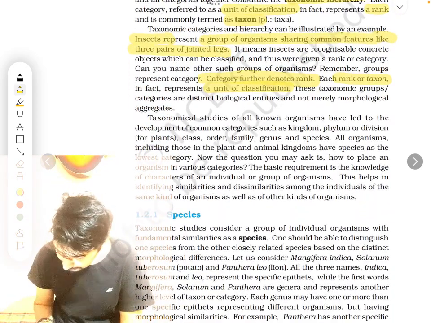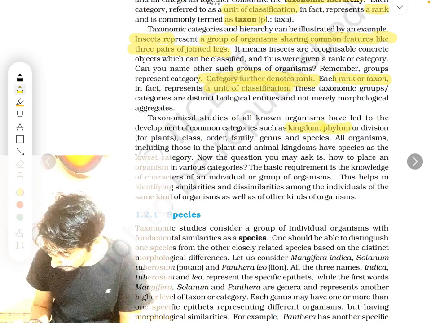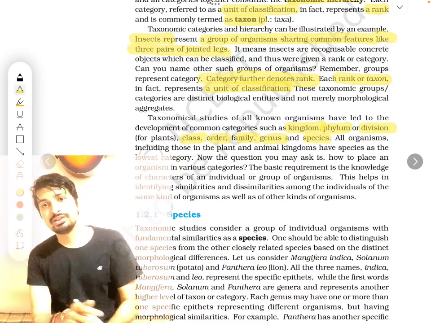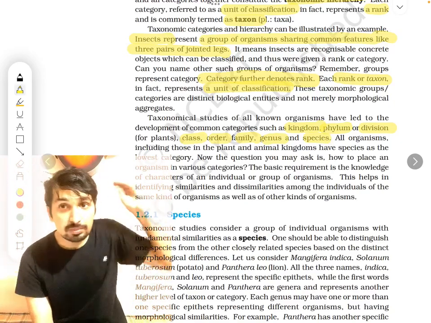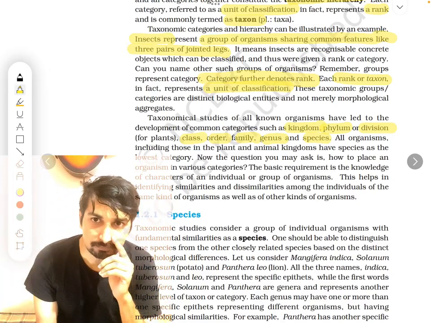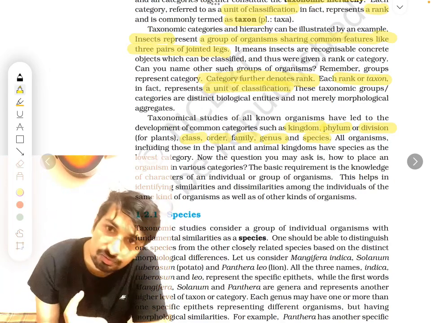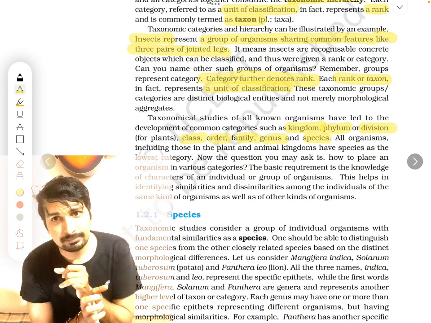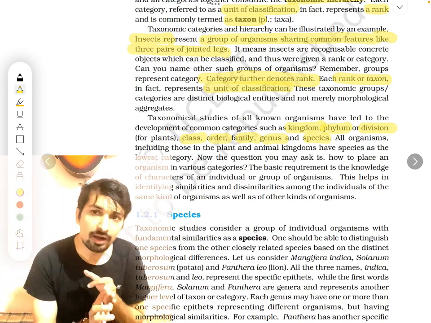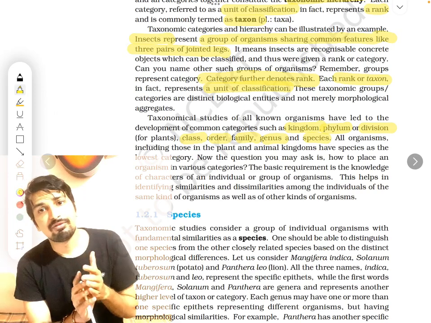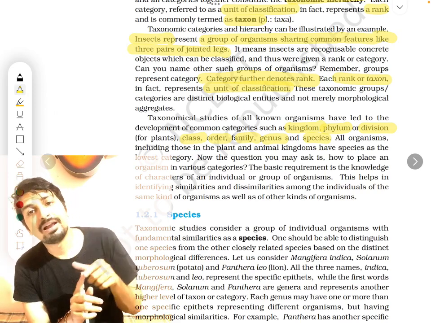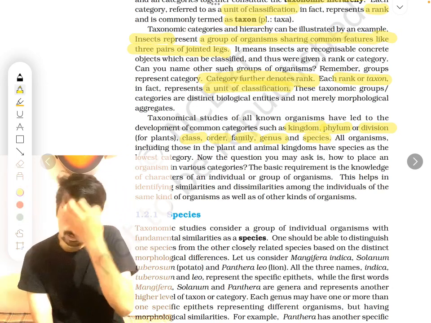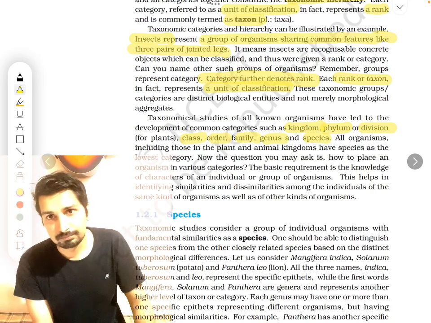So taxonomic studies for all organisms have led to development of different categories like kingdom, phylum or division, class, order, family, genus, species. Okay, so what you need to know is the highest position is the kingdom. School, for example, there are different types of schools, right? Same way there are different kingdoms. Plant kingdom, animal kingdom, Monera, Protista, Plantae, fungi. Monera, Protista, fungi, Plantae, Animalia. These are 5 kingdoms. Kingdom means mainly the organisms can be divided into 5 different kingdoms.